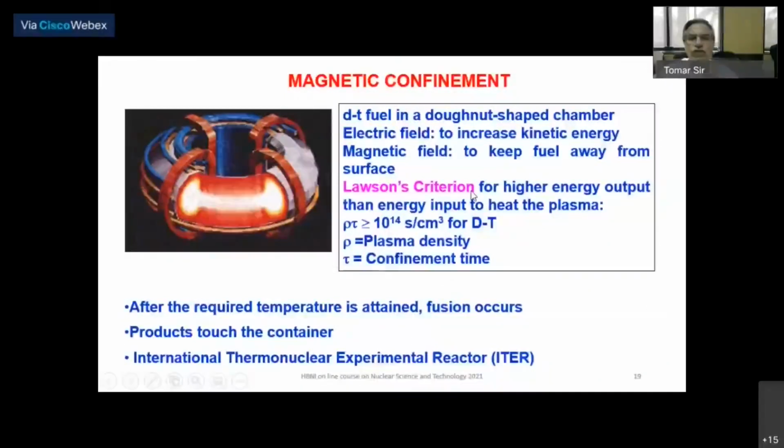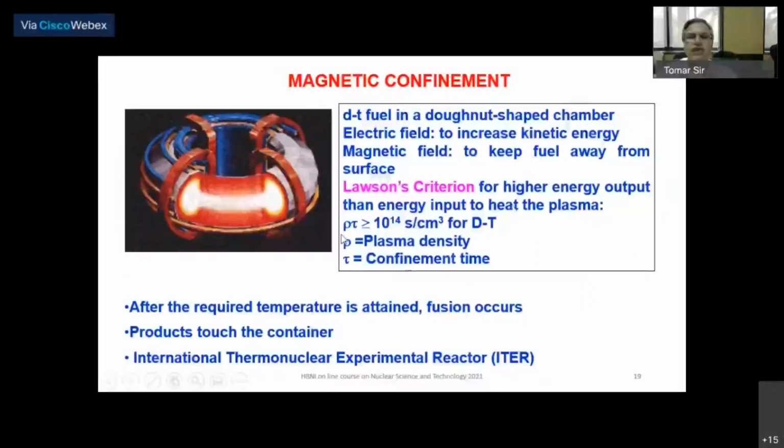If you want to achieve a higher energy output, because to fuse the two nuclei and generate the plasma you require a very high input of energy. So when you have a large amount of input energy, then unless you have a higher energy output, there is no point in that system. So the condition to have a higher energy output compared to the input energy is given by Lawson.